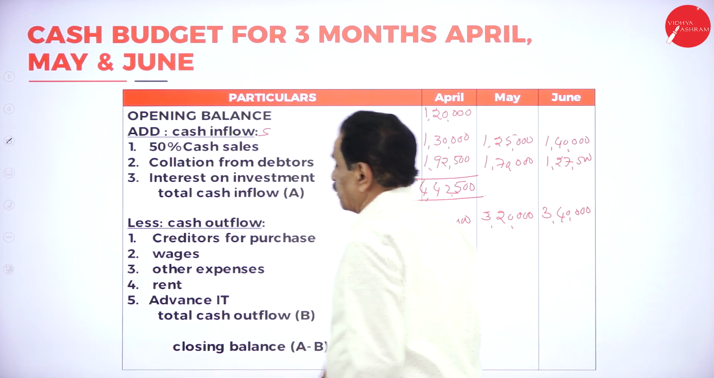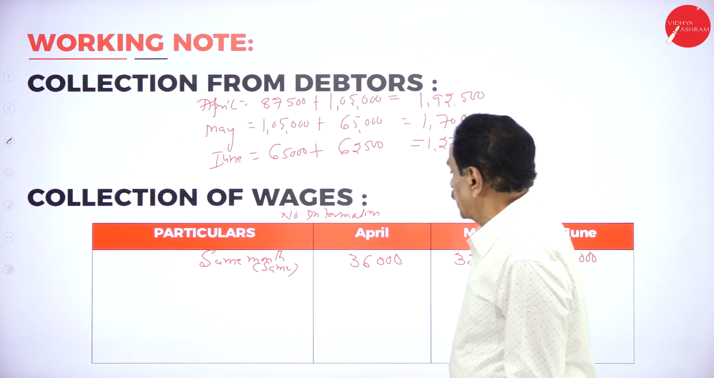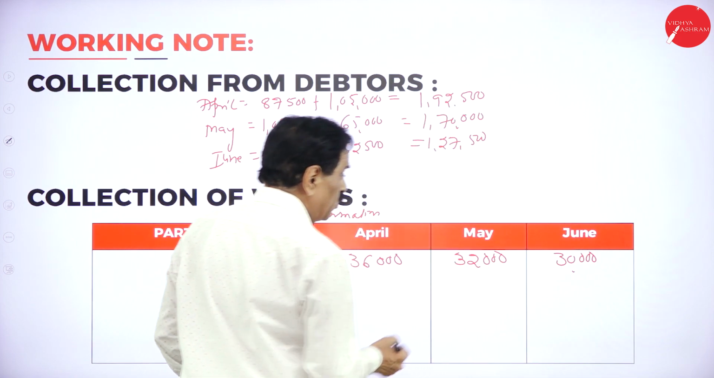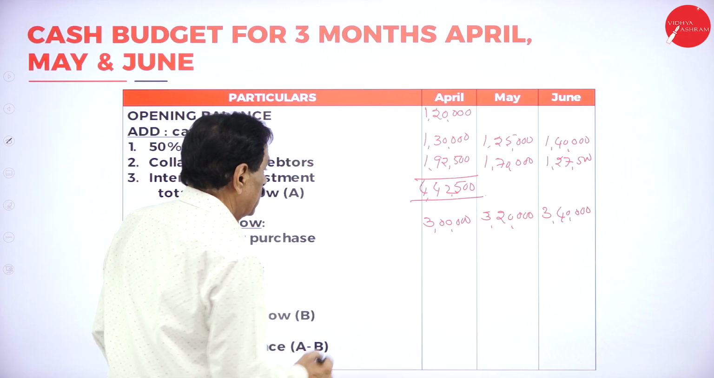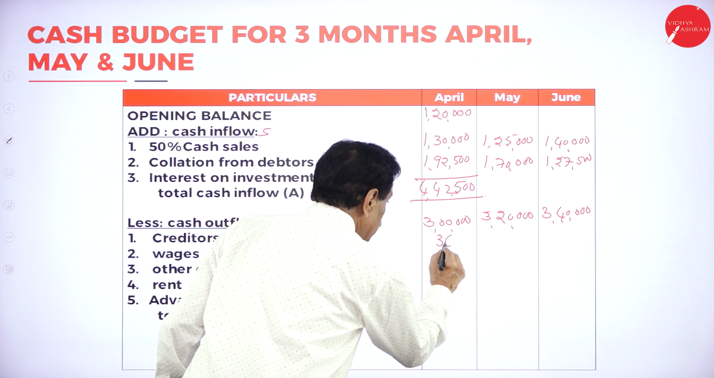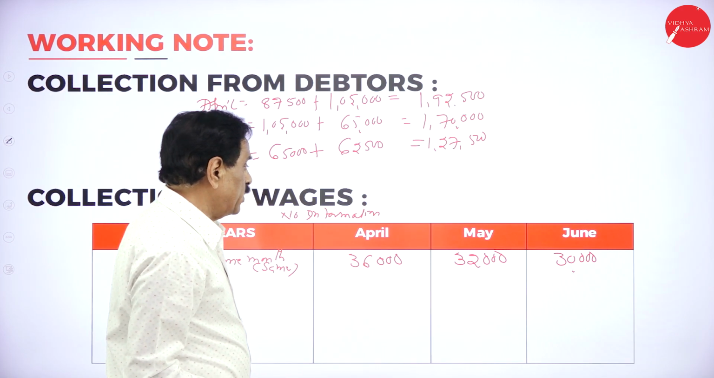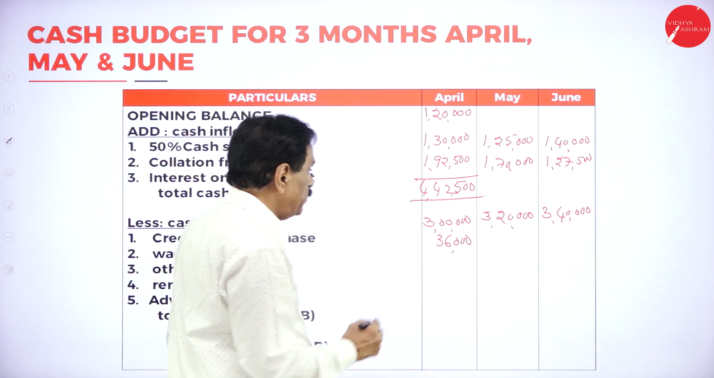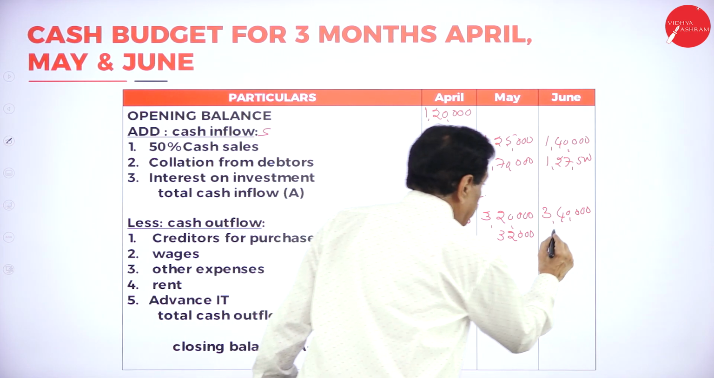Wages are directly paid, the same amount. Wages 36,000, 32,000, 30,000. First one 36,000, then 32,000, then 30,000.